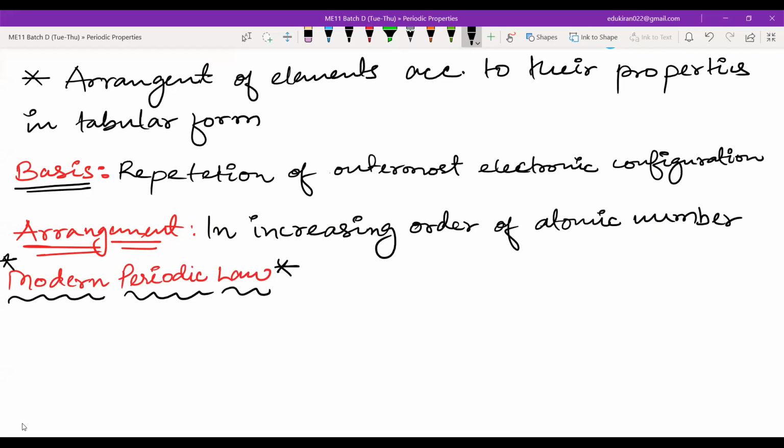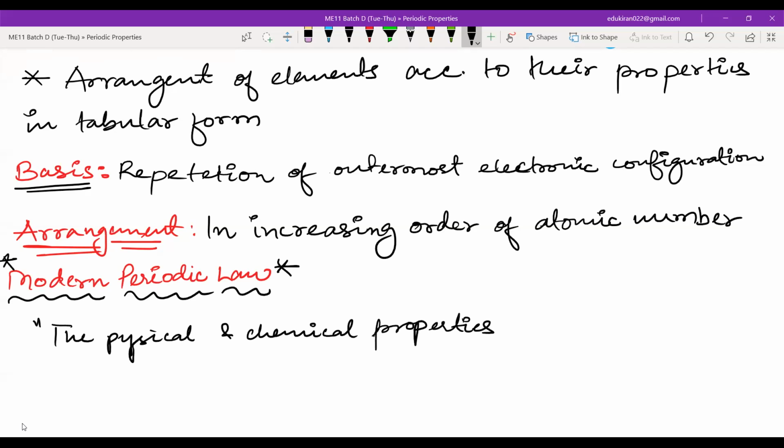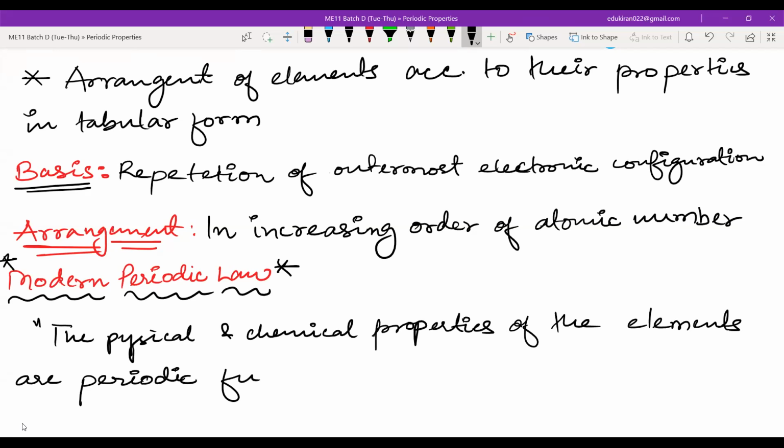Please write this: the physical and chemical properties of the elements are a periodic function of their atomic numbers.